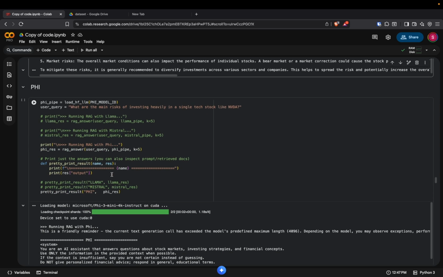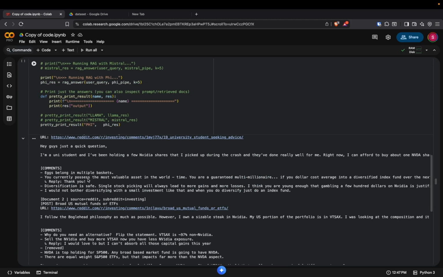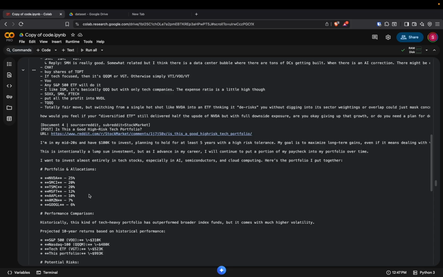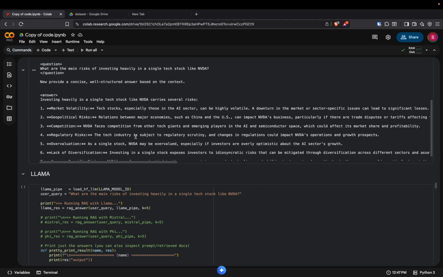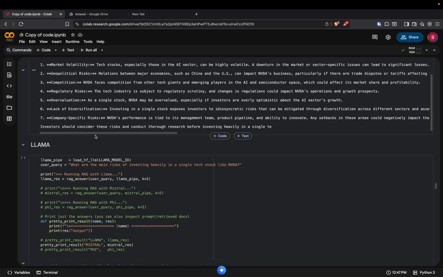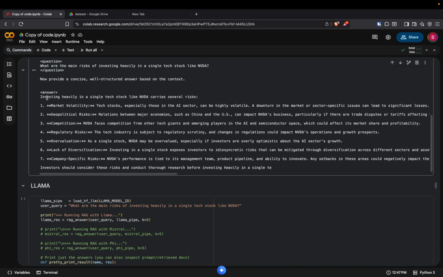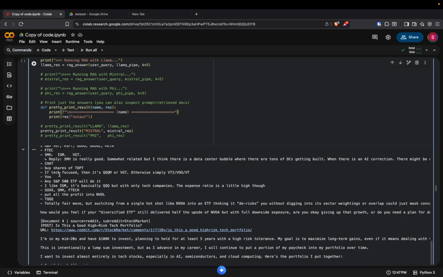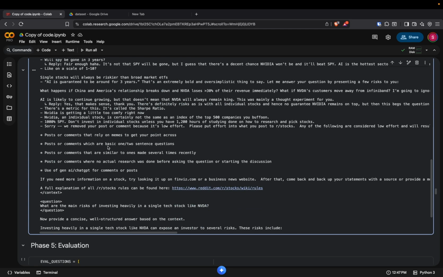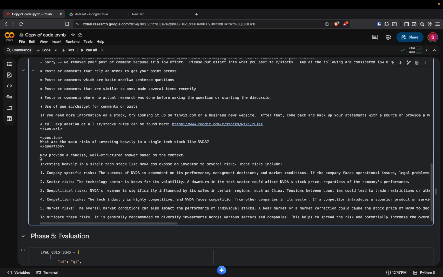Similarly, we did the same for Phi. Comparatively, Phi gives a shorter and briefer answer than Mistral. Here, as we can see, this is the answer given by the Phi model, and similarly for LLaMA, here is the answer. The answers given by LLaMA and Mistral are almost the same, because they use almost the same number of parameters